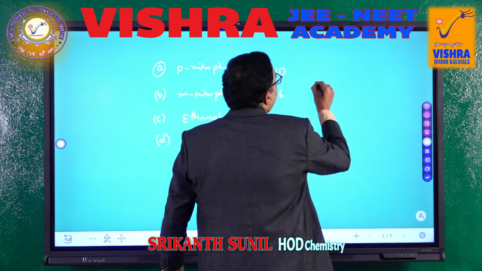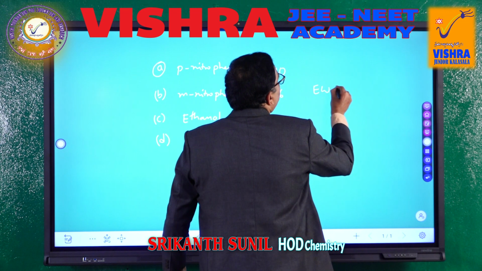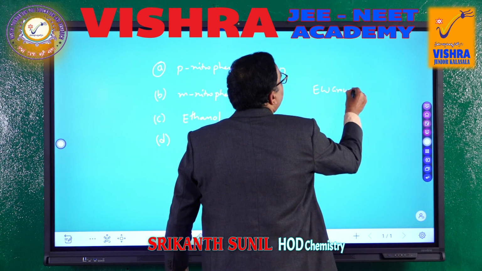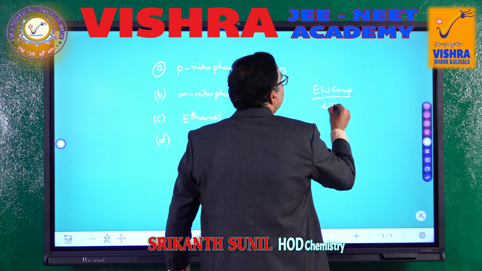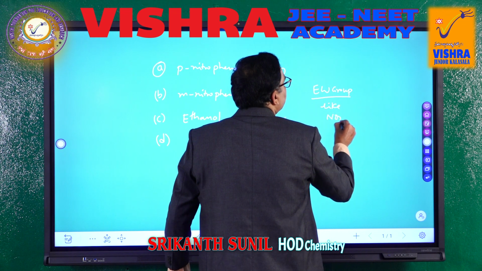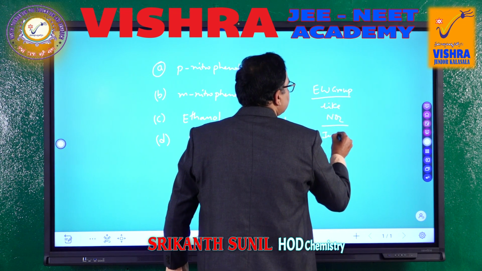Remember, an electron withdrawing group like NO2 increases acidic nature.